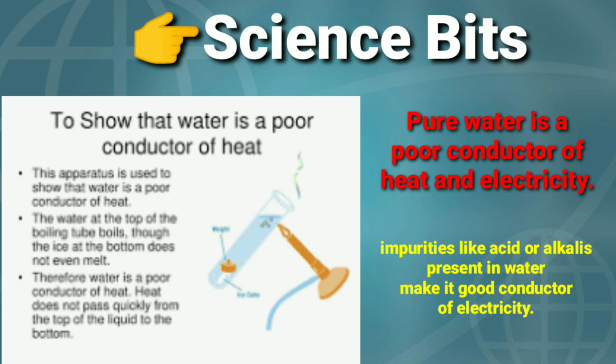So the water at the top of the boiling tube boils. Now the ice at the bottom does not even melt. Therefore water is a poor conductor of heat and heat does not pass through the water from top to bottom. That's why ice does not melt when water is heated from the top. So water is a poor conductor of heat and electricity. But impurities like acid or alkali which are present in water make the water a good conductor of electricity.